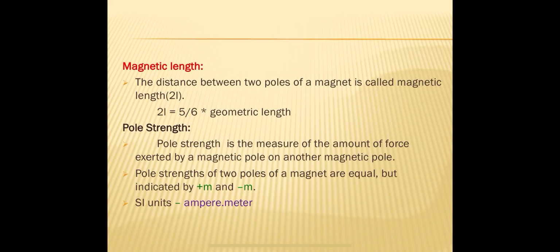Magnetic length will be 5 centimeters. What is magnetic length? The distance between two poles of a magnet is called magnetic length.